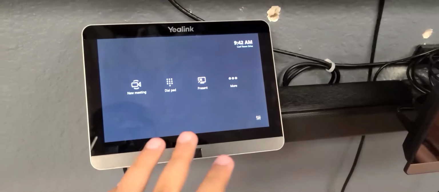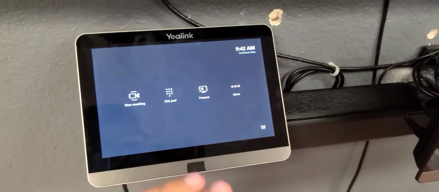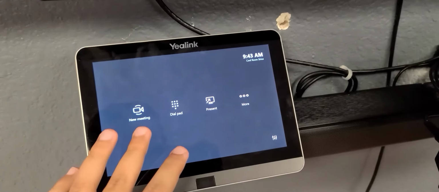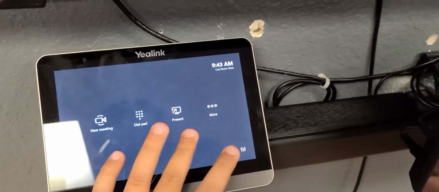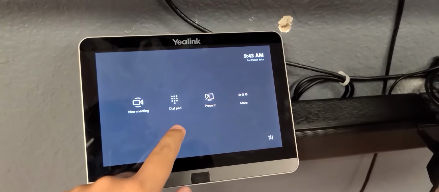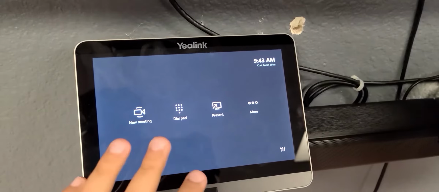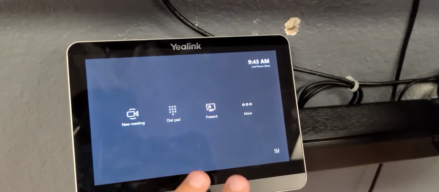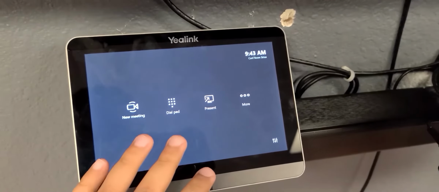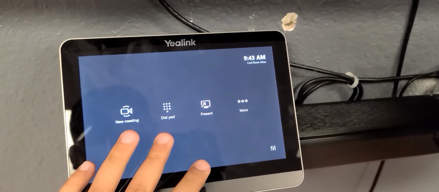So when you first create a Teams resource account, like in my previous video and blog, you might see this on your Teams Room device: new meeting, present, and more. But what you won't see is the dial pad. Now to get this dial pad, it's super simple, and what it does is really give you a phone number. You can call anyone through this Teams Room device. So how do we do it?